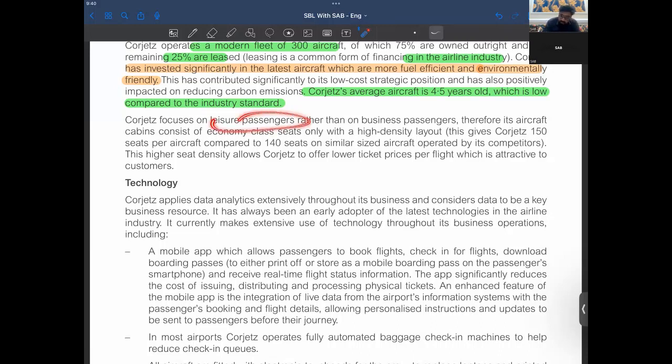Corjet focuses on leisure passengers rather than business passengers. Therefore, its aircraft cabins consist of economy class seats, with more seats per aircraft compared to 140 seats on similar aircraft. The higher seat density allows Corjet to offer lower ticket prices per flight, which is attractive to customers, right?